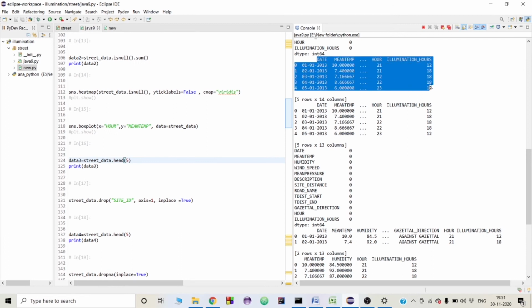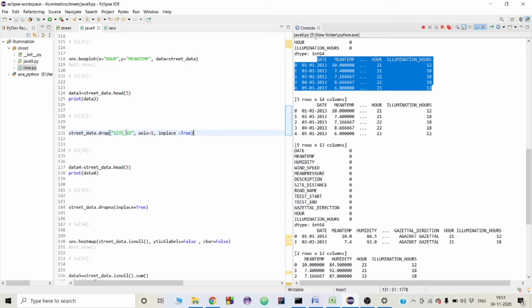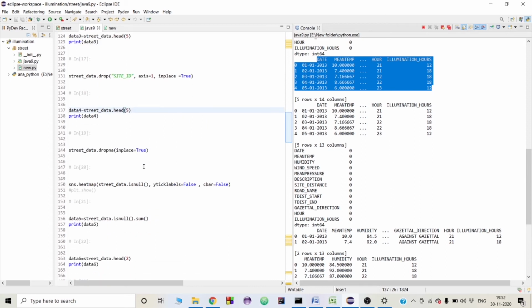I would like to print the 5 rows, and after that I will be deleting the site ID. I don't think that is a necessary part. After dropping the site ID, again I will print the 5 rows to see whether it is deleted or not.